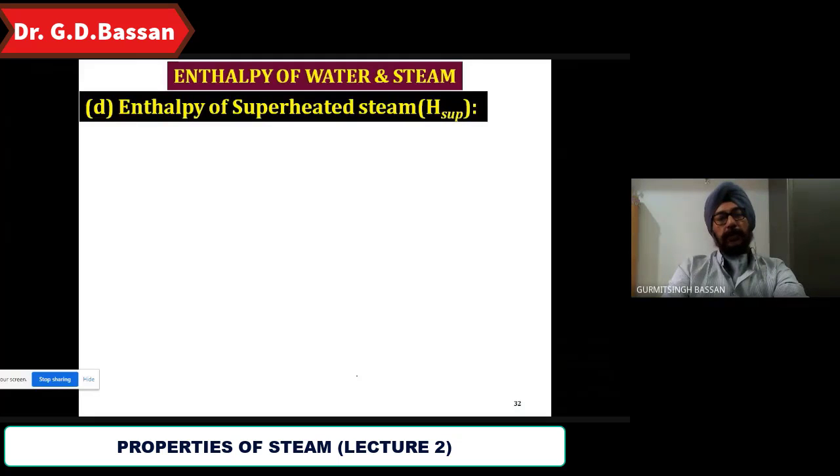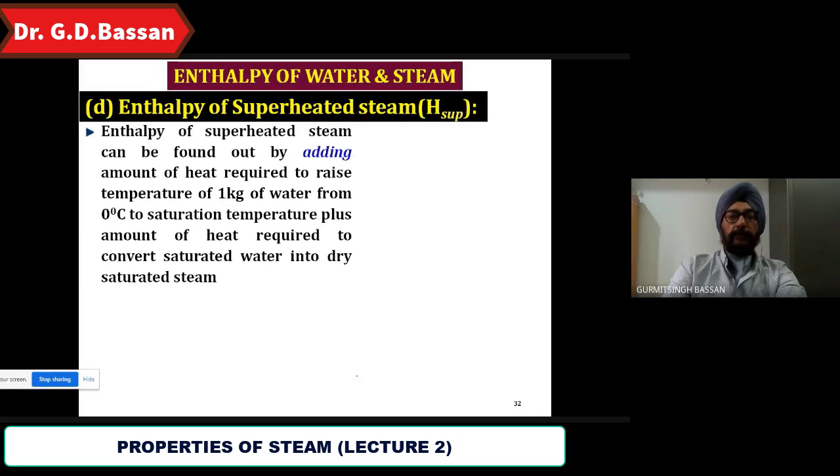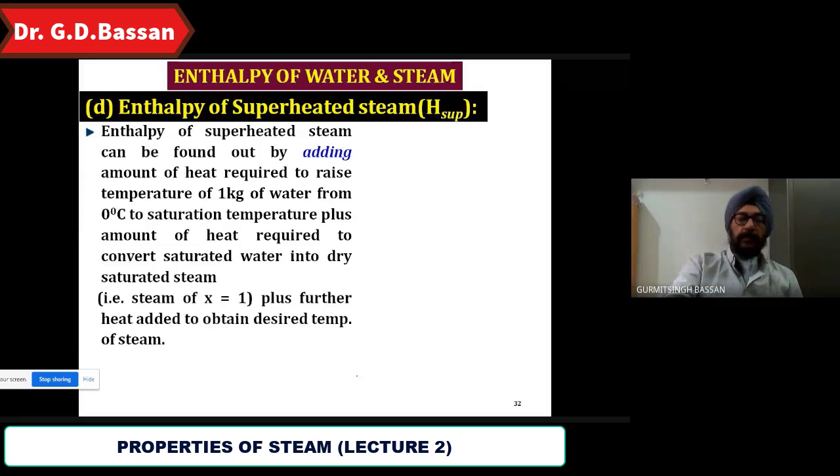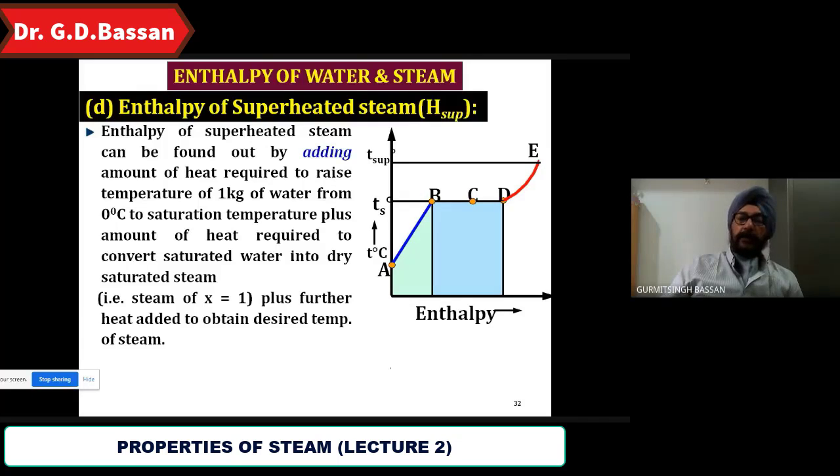Now the third one is enthalpy of superheated steam. Enthalpy of superheated steam means if you go on adding heat to water from 0 degrees to the saturation temperature, it becomes dry saturated steam, and then the dry saturated steam will be converted into superheated steam. So here it is.